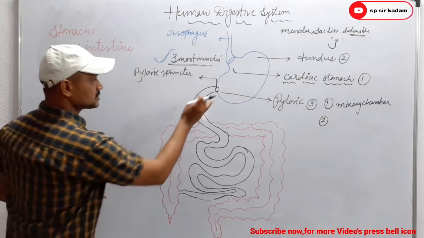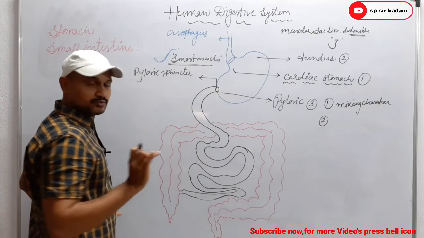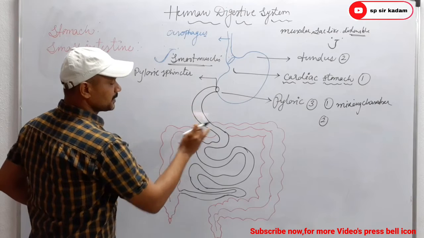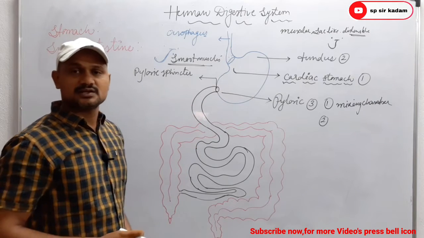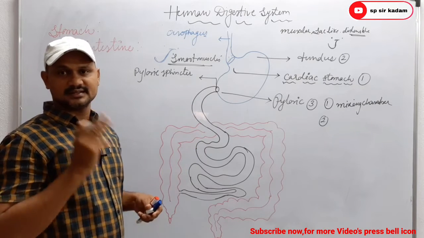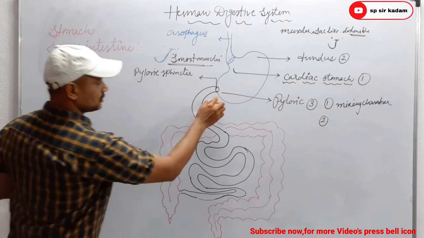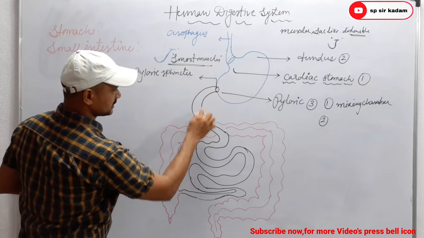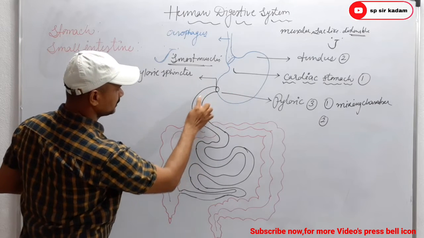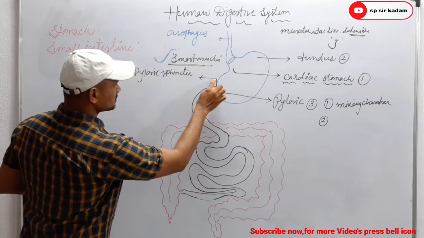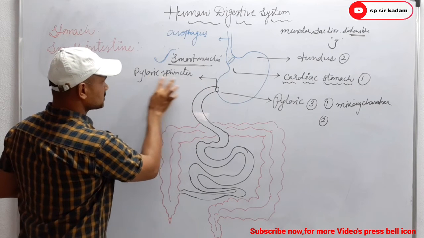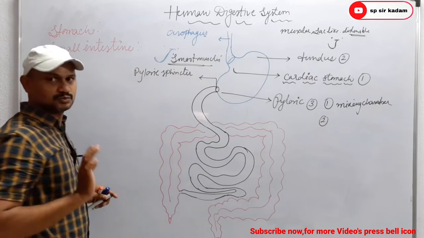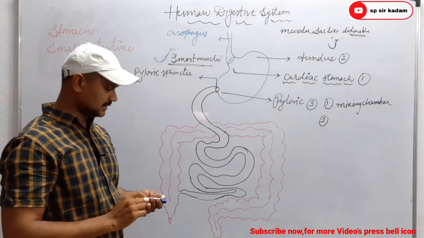Here also there is one opening between two parts, that is the pyloric region and the small intestine. And particularly, the small intestine is divisible into how many regions? 3 regions. Here also there is one opening between the pyloric stomach and the small intestine. It is part of the small intestine. So that opening is guarded by a sphincter known as the pyloric sphincter, which is made up of which type of muscles? Smooth muscles. Clear?